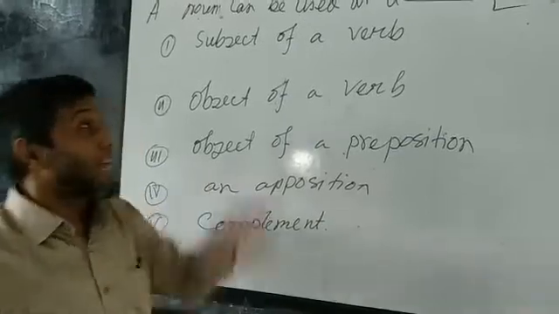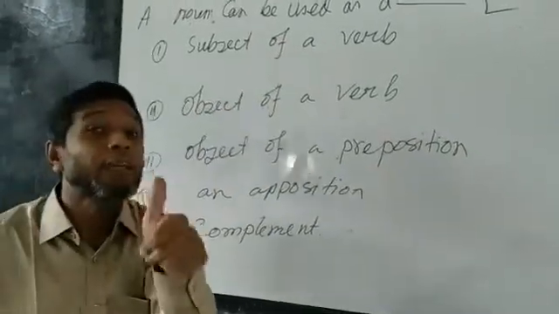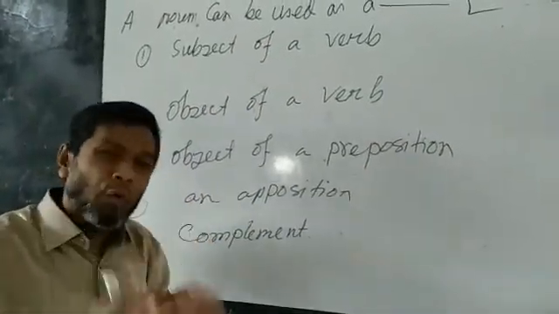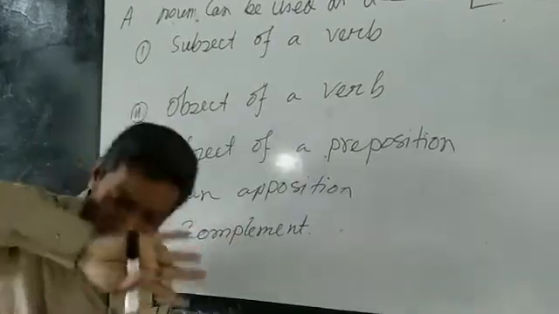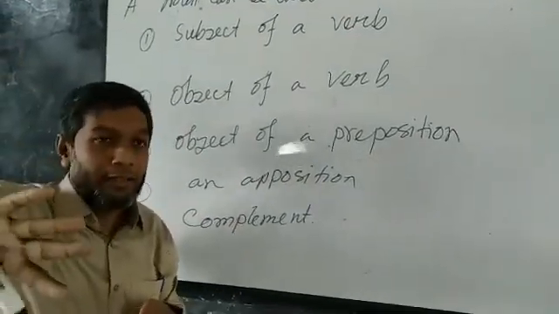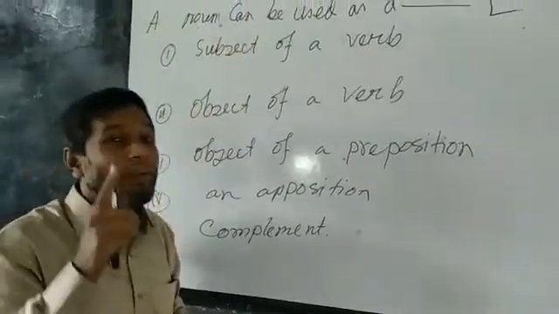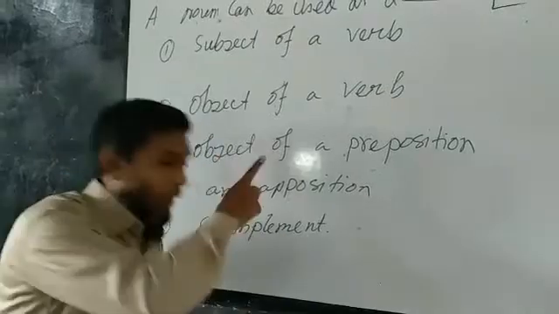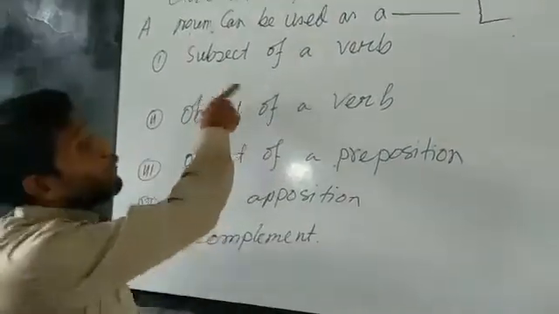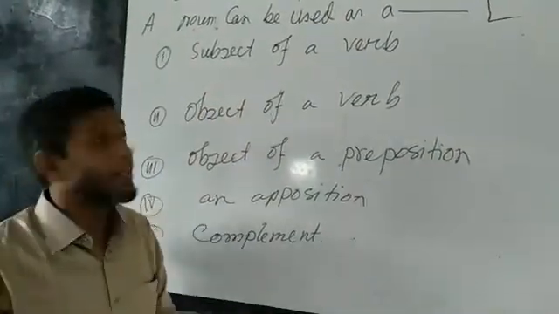I have written just 5 key positions of a noun here. The noun has some other uses in a sentence, but these 5 will help you fill in the blanks. So I have to give you one example for every rule, then you can understand it very easily.